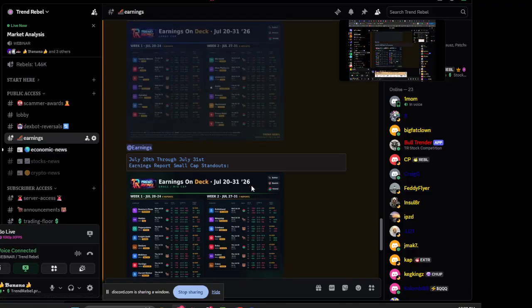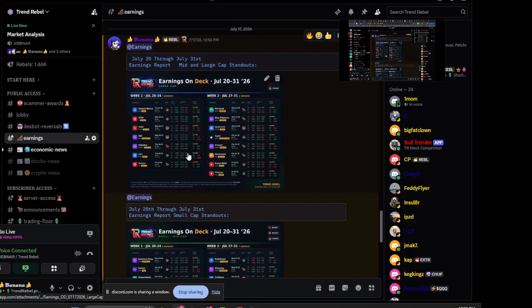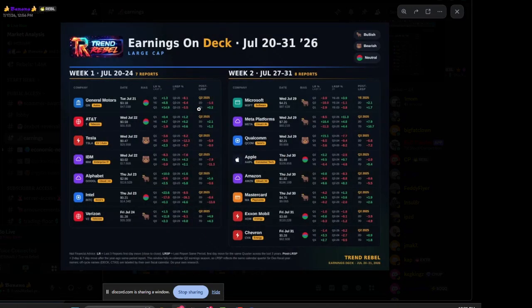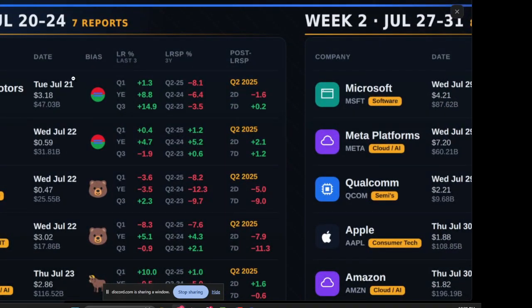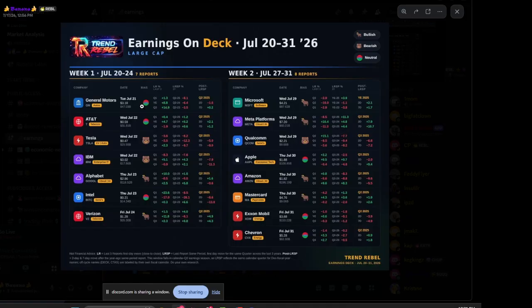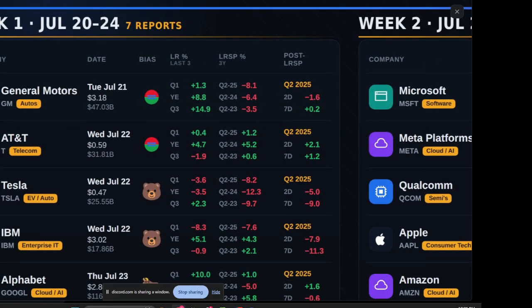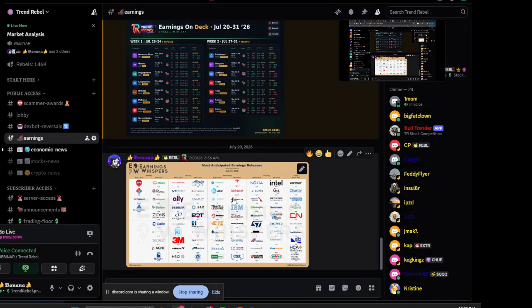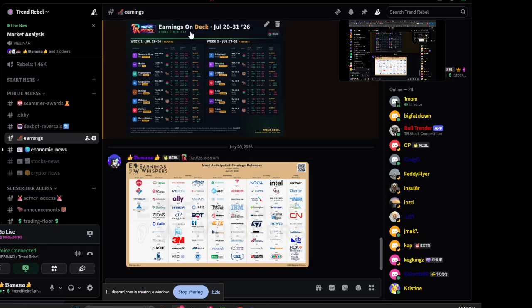Next is earnings. We have an earnings card that I post every week. It covers two weeks of data and is turned into two cards, large cap and small cap. I have some analysis in here too that gives you some numbers based on prior earnings reports and what the actual stock did, to help you read earnings and better understand what to expect when earnings happen. We can go through this, and I should actually do a whole separate video on what all that is, and also grab some stuff from Earnings Whispers that's not on our card, so you know who else is on deck with that.